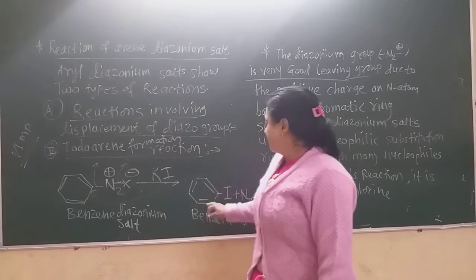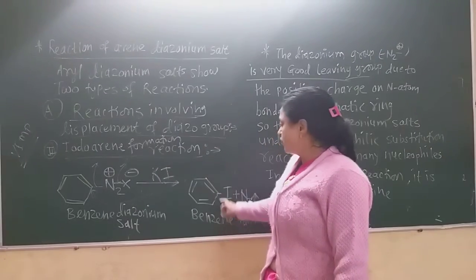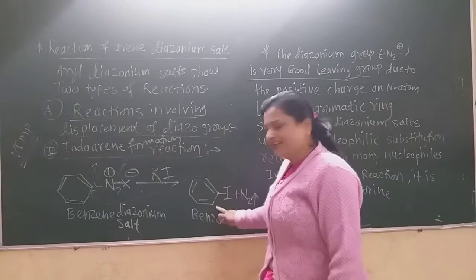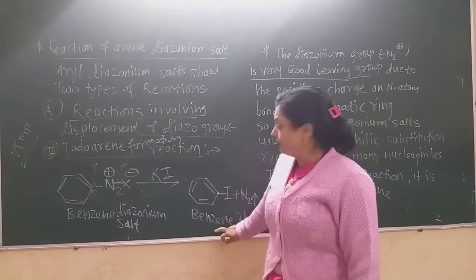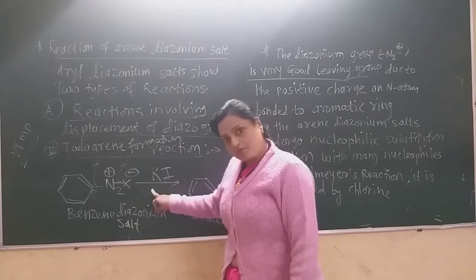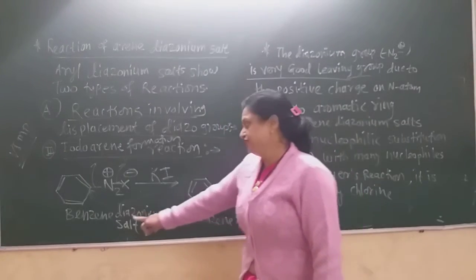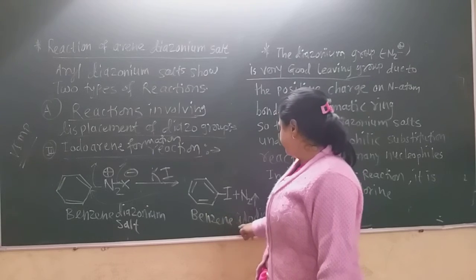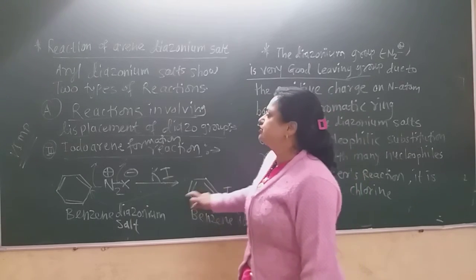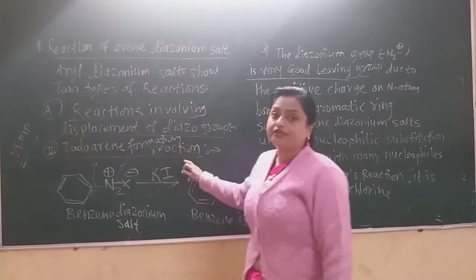Now this is the iodoarene formation reaction, because benzene iodide is also called the iodoarene. Remember that. And the main reagent is potassium iodide. When this benzene diazonium salt reacts with potassium iodide, there is formation of benzene iodide. Now this reaction is called the iodoarene formation reaction.